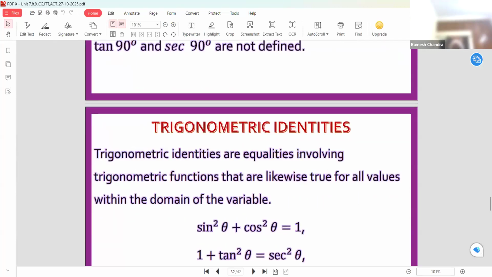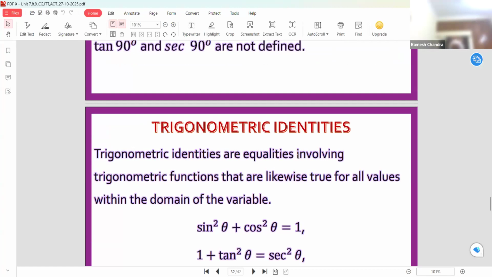In our 10th grade mathematics, the trigonometrical identities are given. In algebraical identities, we are very familiar with, for example, x plus y whole square is equal to x square plus 2xy plus y square. Similarly, x minus y whole square, x minus y whole cube, and so on.